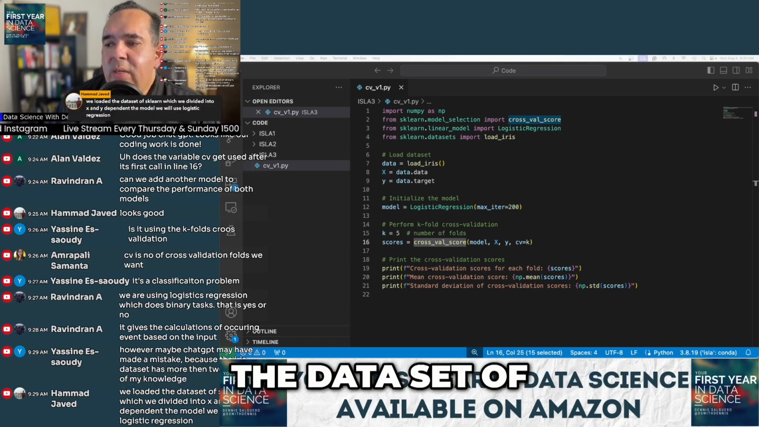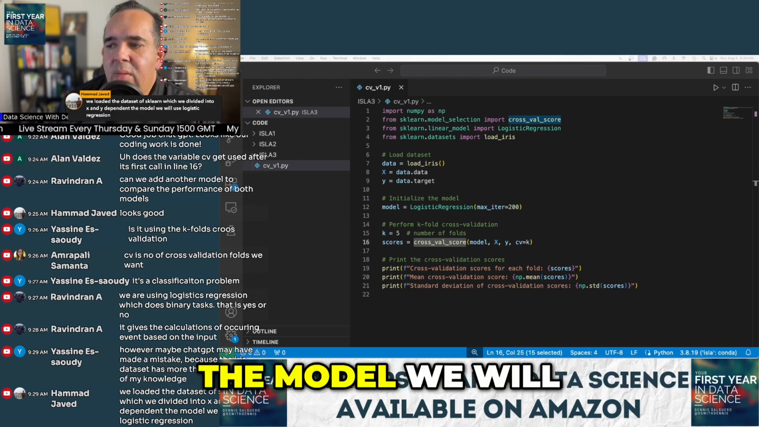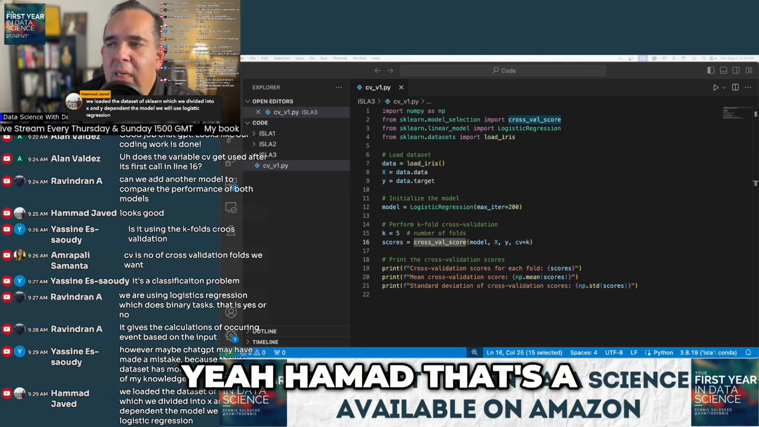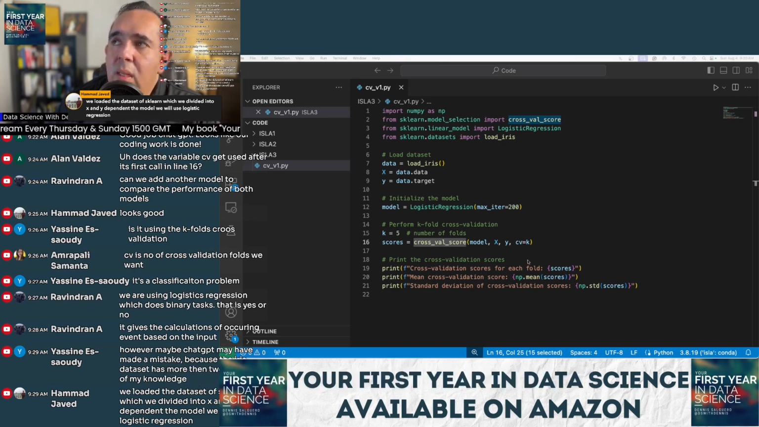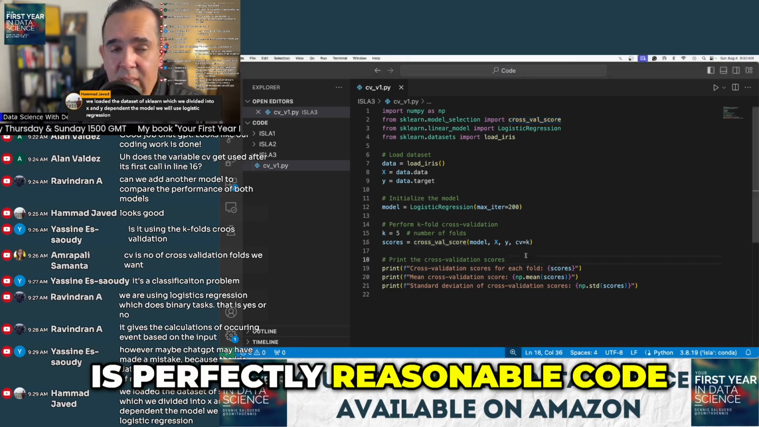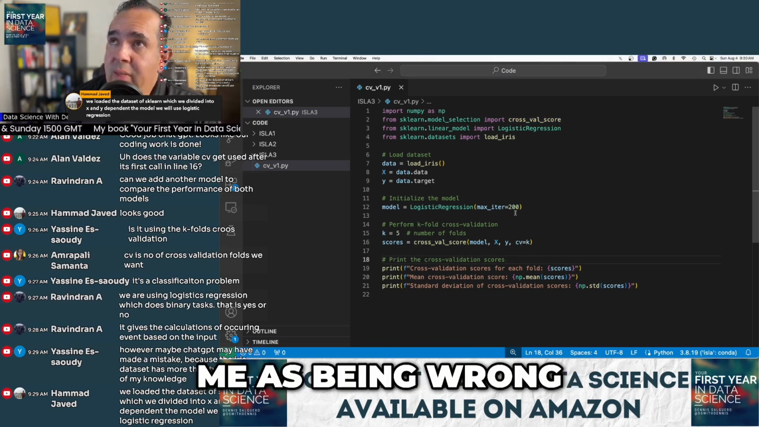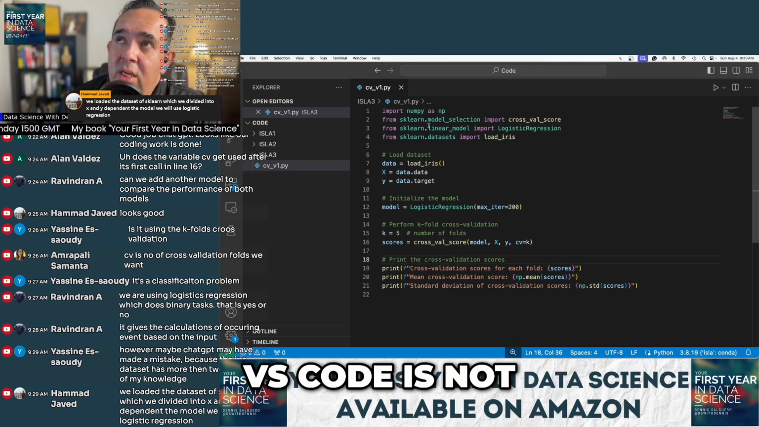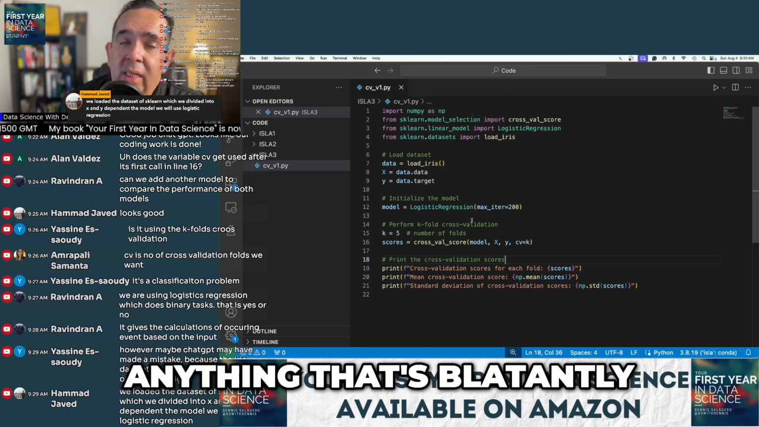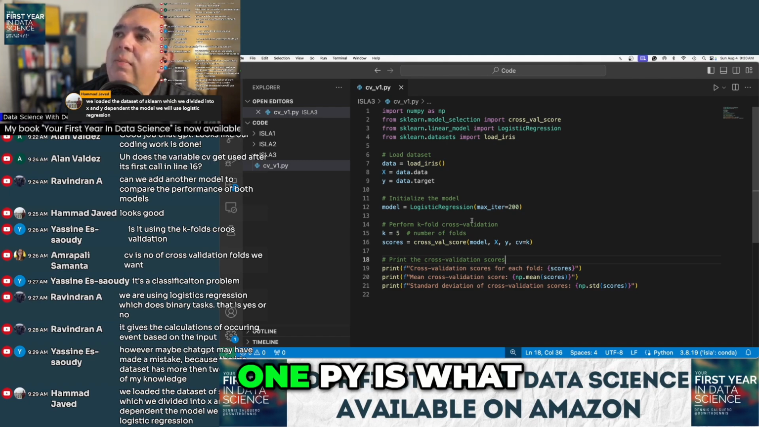Ahmad says, we loaded the dataset of sklearn, which divided into X and Y, dependent, the model we will use logistic regression. Yeah, Ahmad, that's a pretty good summary. So the bottom line is I think this is perfectly reasonable code, right? I expect that it will run. Nothing jumps out at me as being wrong. VS Code is not telling us we have anything that's blatantly wrong. So let's run it. All right, CV V1 PY is what we call this.